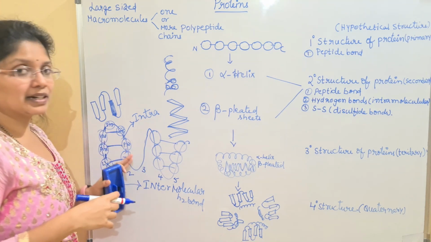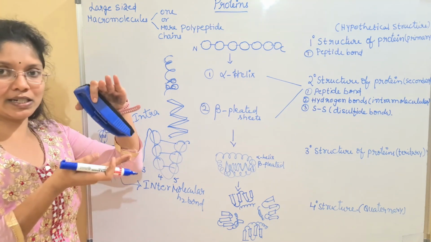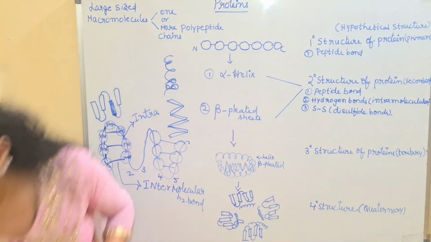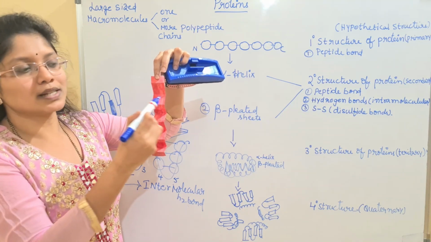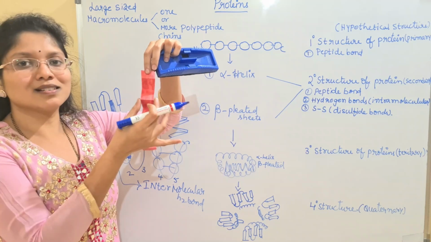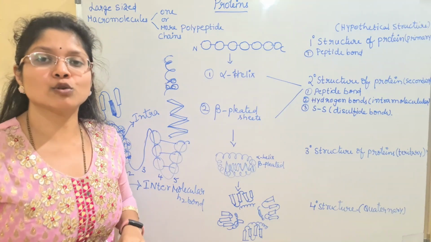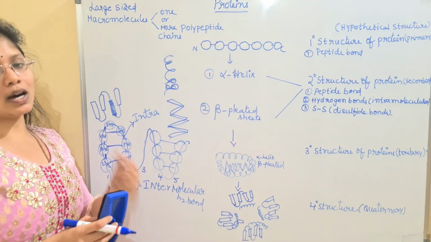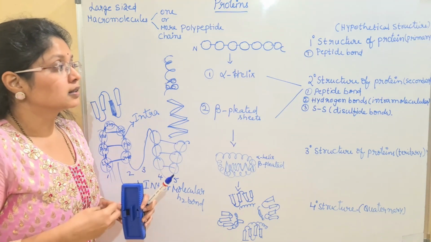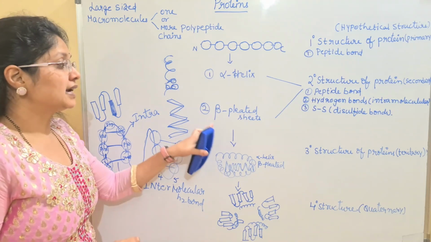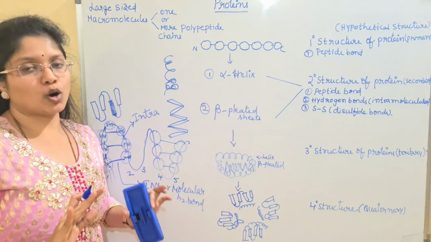So that will not give you any thick appearance. But in the case of beta pleated sheets, two strands are joined like a ladder and form a thick sheet. I have shown you the structure before. So look at this structure, children. Here the thick structure is mainly formed by the two sides. If you observe, thickness is greater compared to that of the spiral. And how this thickness and pleating is created is only because of the intermolecular hydrogen bonds. So other than the peptide bond or the disulfide bond, the beta pleated sheets in addition have the intermolecular hydrogen bonds. Clear with this, children?